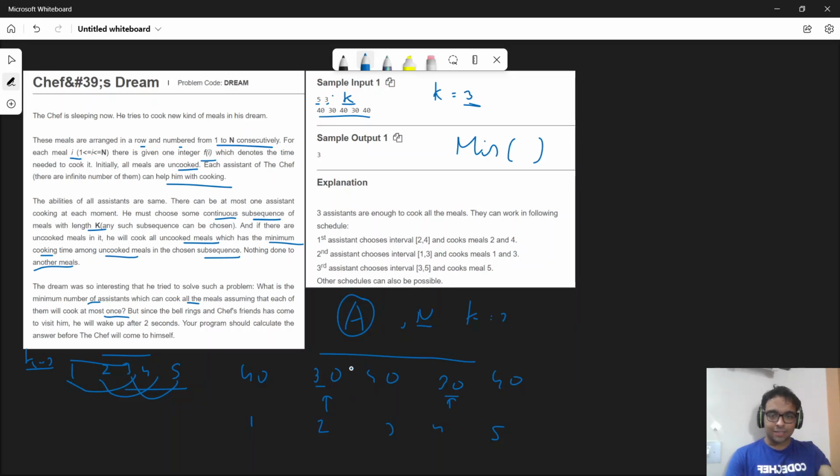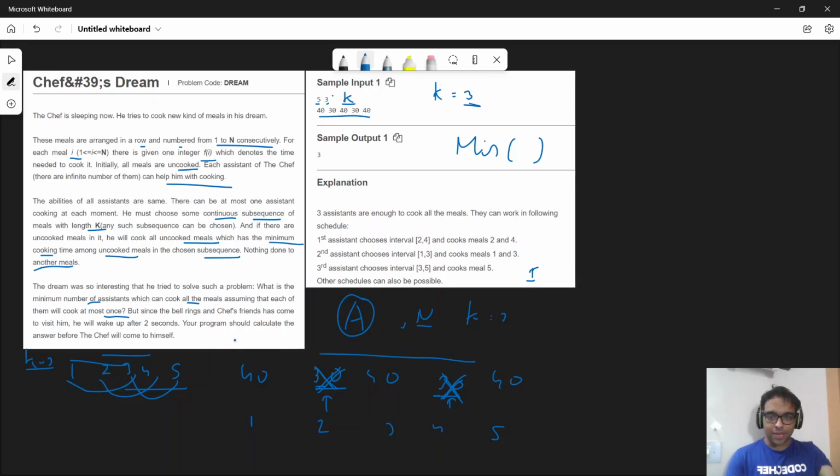By applying this operation, we can cook this meal 30 and this meal 30, because 30 is the minimum element and in one move you can cook all the meals having the minimum value. So currently, we did one operation and we cooked both of the meals which are 30, right?